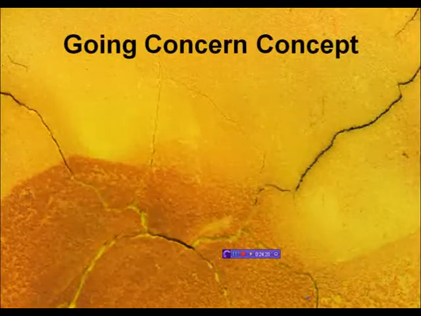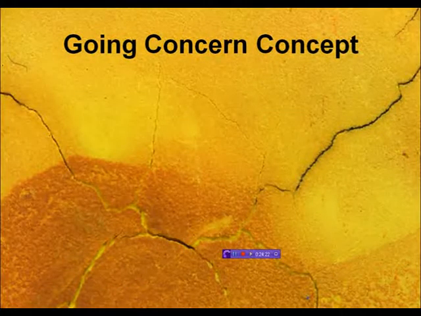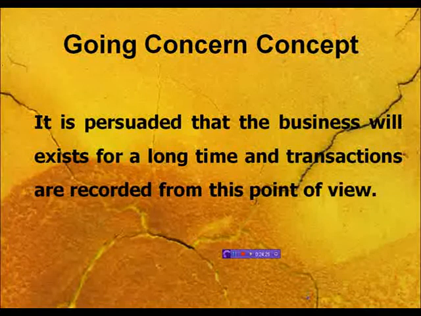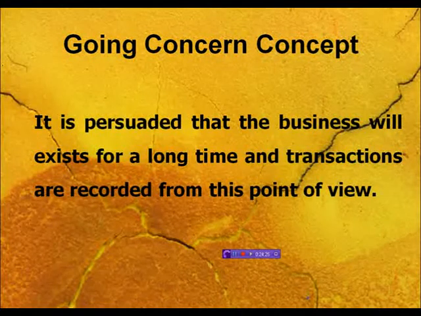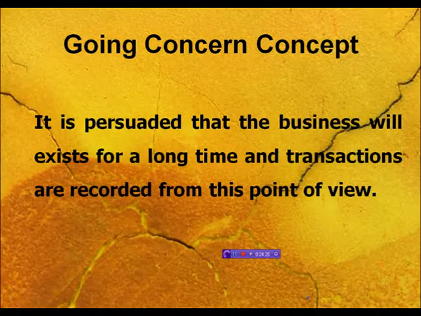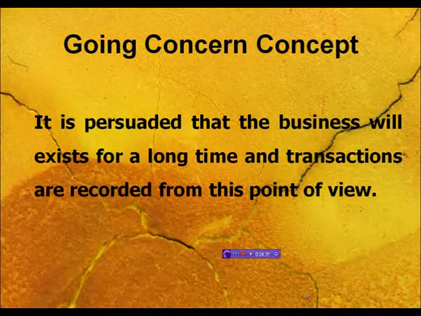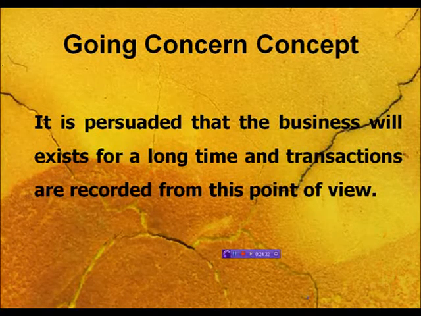Next is the going concern concept. This concept assumes that the business will exist for a long time and transactions are recorded from this point of view. We always assume in accounting that the business will continue in the future, and we presume the business will go on for 1 year, 2 years, even 10 years. So we presume that accounting will consistently perform for the business.